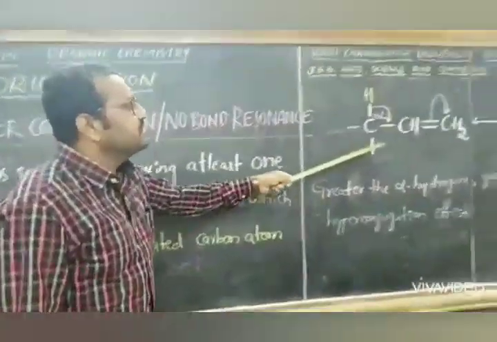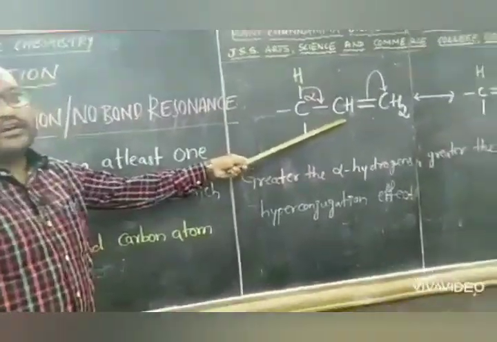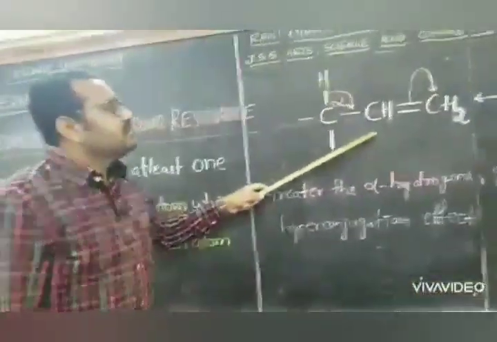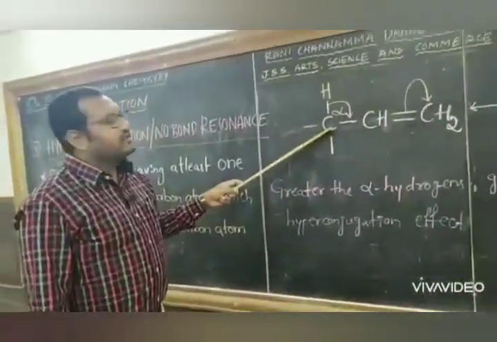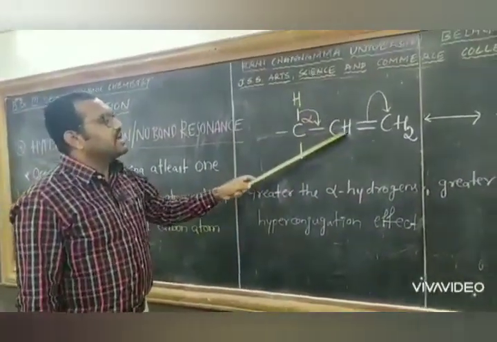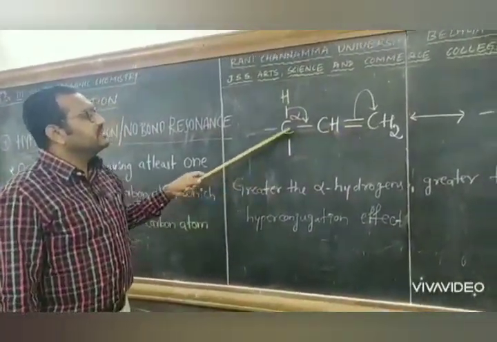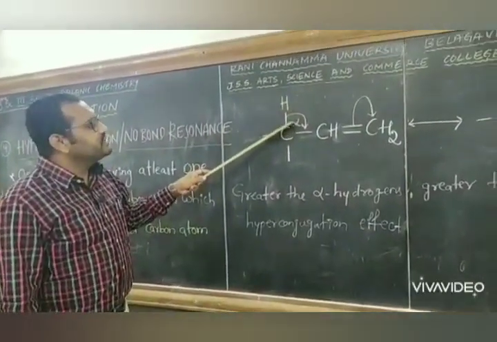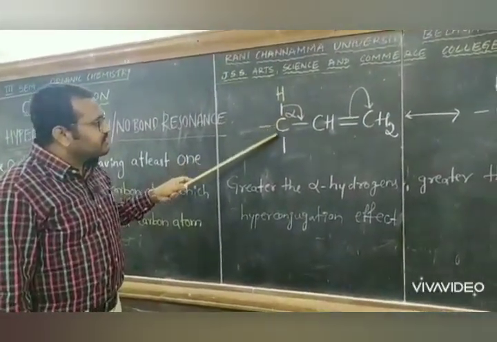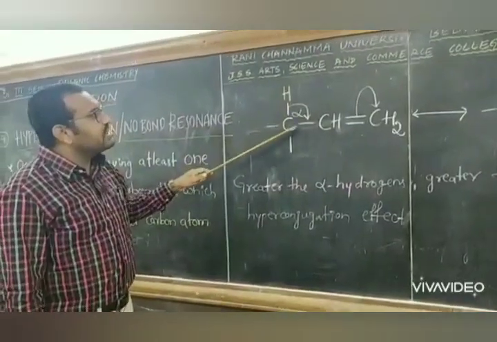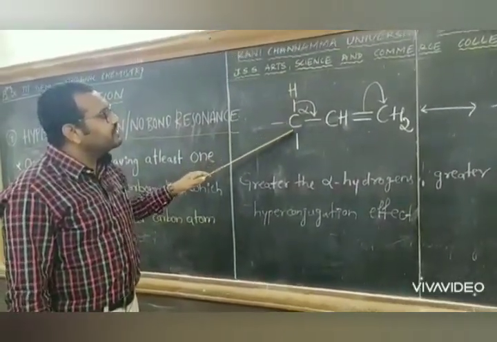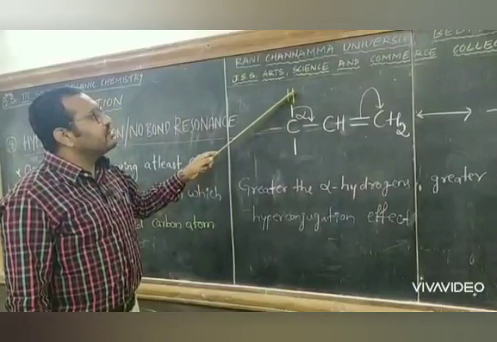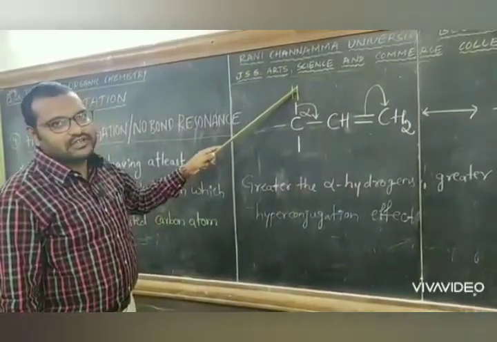This could be understood by taking an organic molecule. The carbon atom adjacent to the carbon-carbon double bond is the alpha carbon atom, and the hydrogen atom attached to this alpha carbon atom, we call it alpha hydrogen.